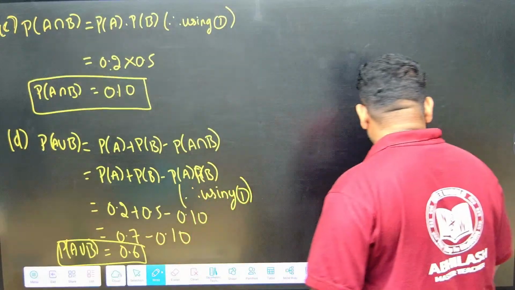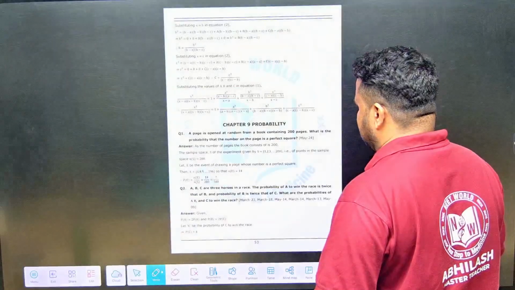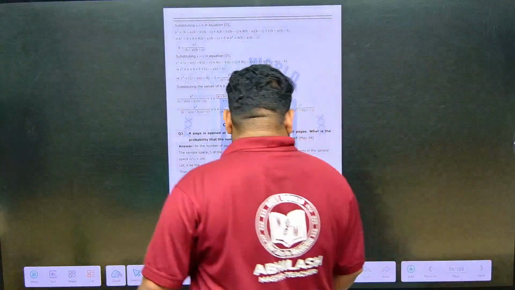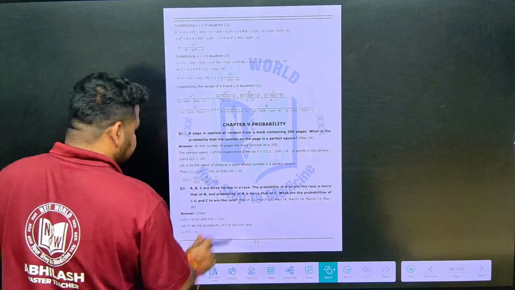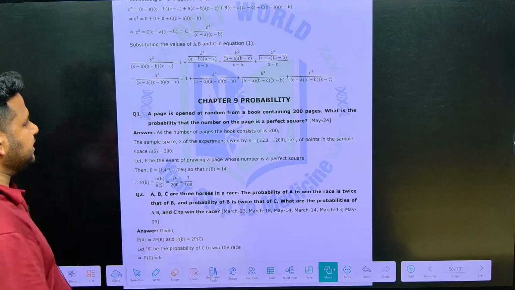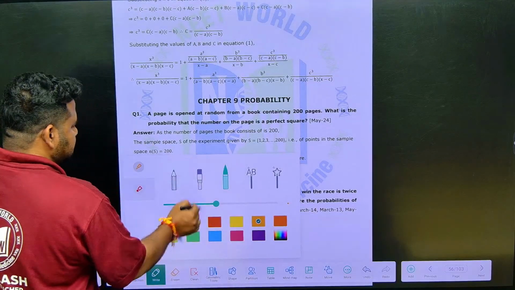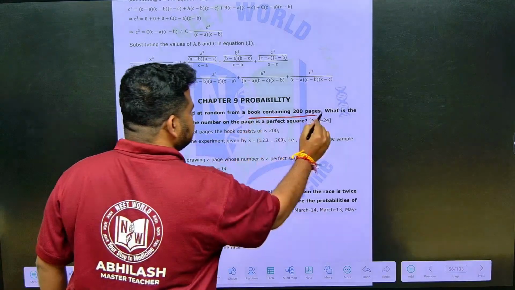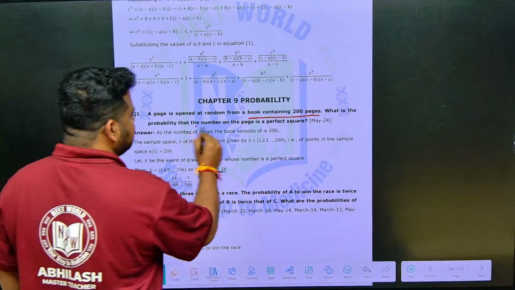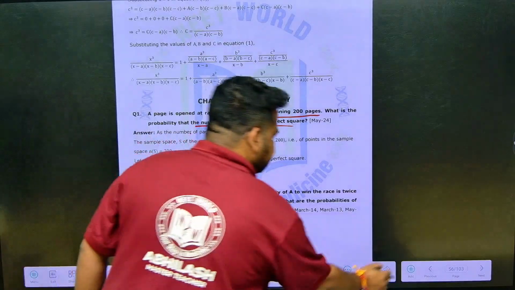These are basic questions, but they will be asked in the examination, so that we have solved. Okay. Now look at this question, very simple question, but you have to pay attention. A page is opened at random from a book containing 200 pages. What is the probability that the number on the page is a perfect square?